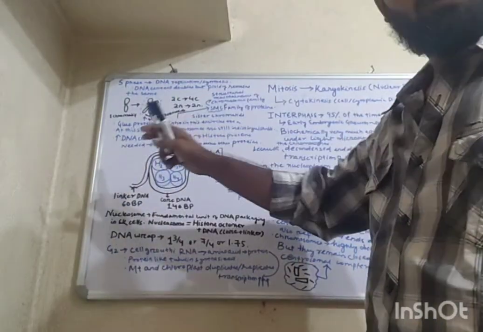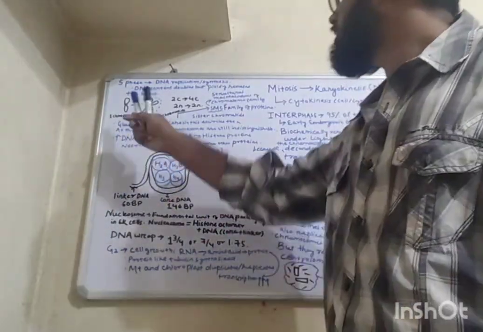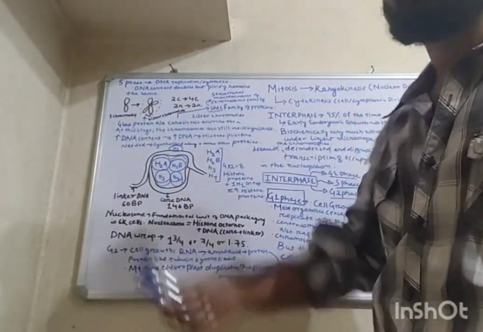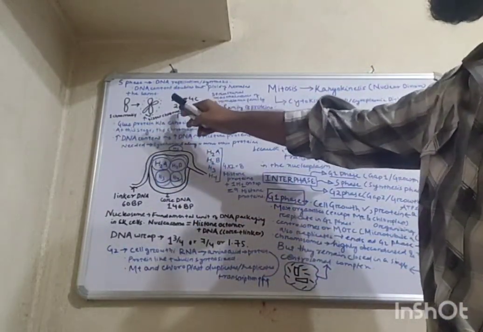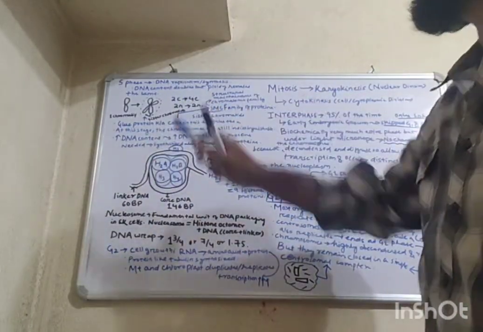Okay, so the DNA content might have been different, but how many chromosomes are there in total? Here also one chromosome was there. Here also one chromosome is there. Not exactly chromosome, chromatid. Okay, so the DNA content is doubled, but the ploidy remains the same. No ploidy change is taking place.